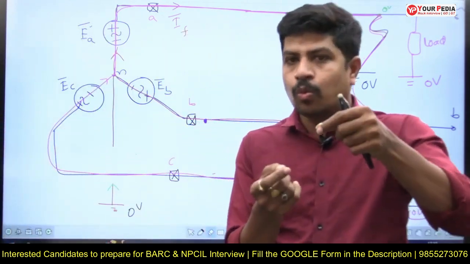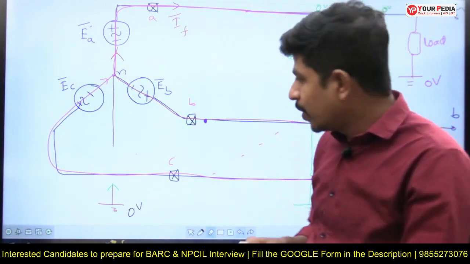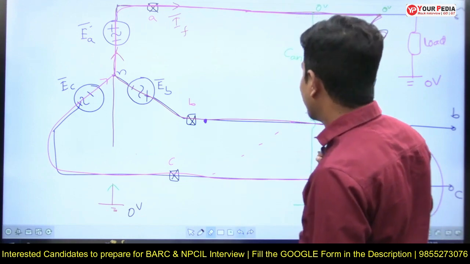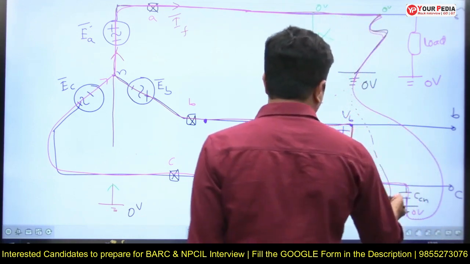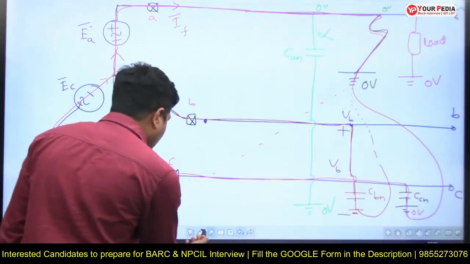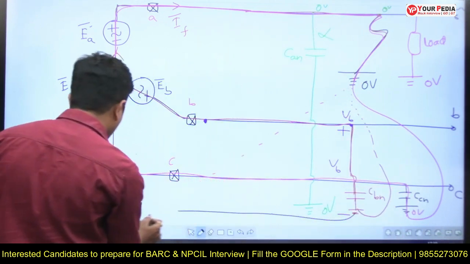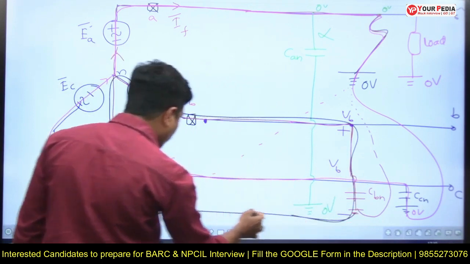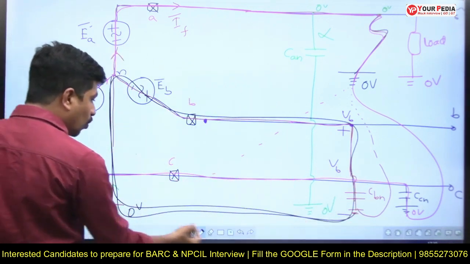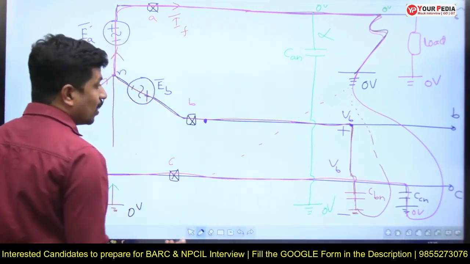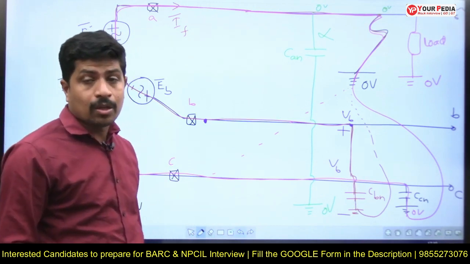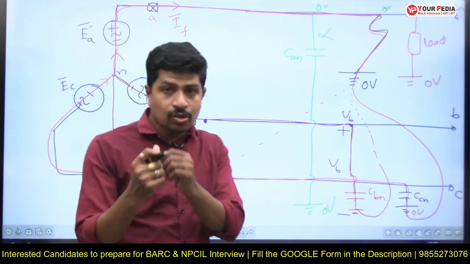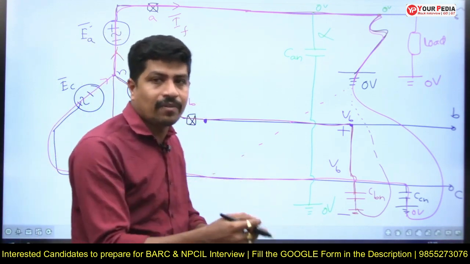Voltage is measured between 2 points, that you have to remember. Now, see, I'm making a closed path like this. I can't come this way. This way is not possible for me to make a closed path, because there is no closed path here. Then what do I have to do? I have to make a closed path through another way. When there is no closed path, I have to make a closed path through the other way where it is available.